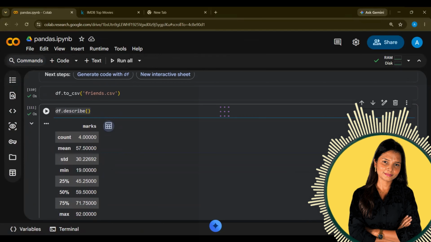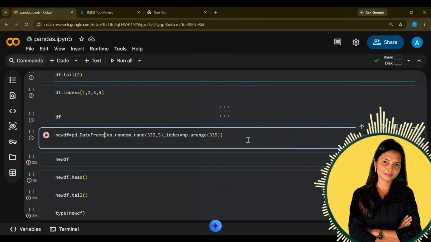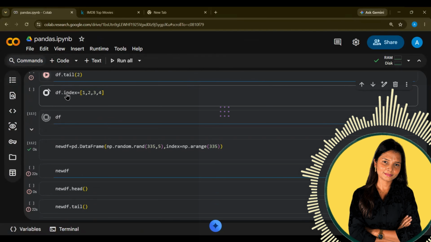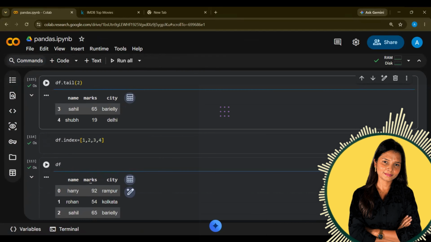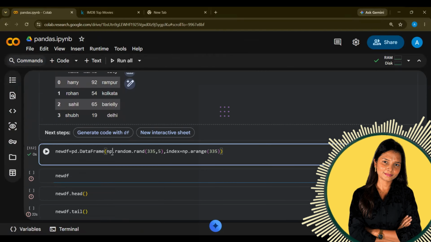And then the describe function will help us check what we have received. Marks, mean value is this, standard deviation is this, head, tail, index. I can work on these data. I have name, mark, city ready. I can select first two, last two because I have basically exported that data.